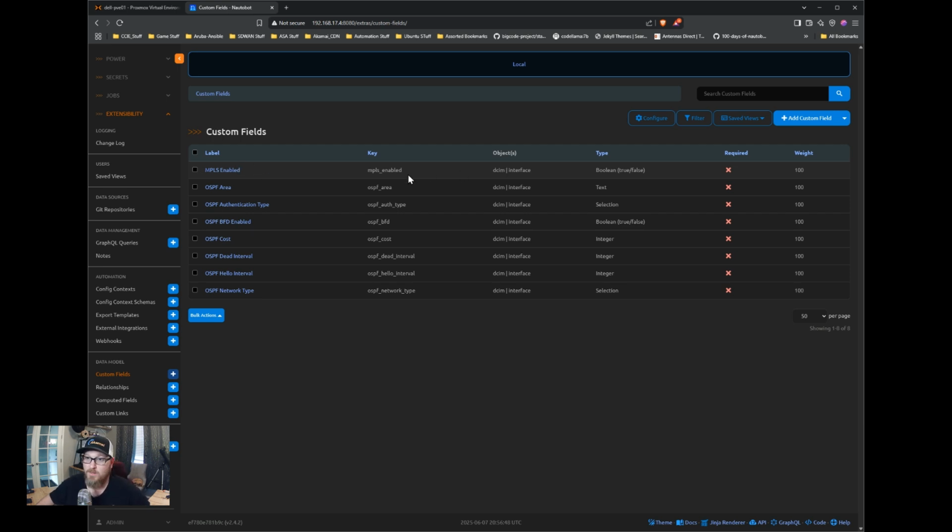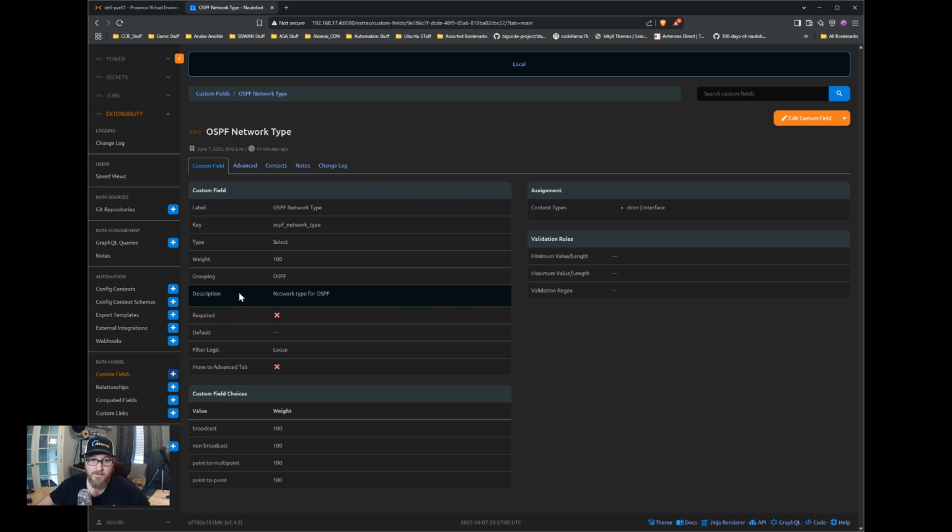So we have everything we wanted in here. None of these are required. They have the correct weight. If we click on one of these with choices, we should also have choices defined. I think it shows up in here. Oh yeah, down here, custom field choices. So there's broadcast, non-broadcast, point to multi-point, and point to point. Okay, fantastic.